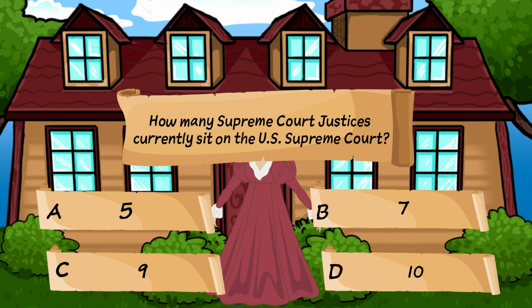Question 5. How many Supreme Court justices currently sit on the United States Supreme Court? A. 5. B. 7. C. 9. Or D. 10. If you said C, you are correct. Did you know that that is not a constitutional requirement? The number is actually set by Congress and the President.